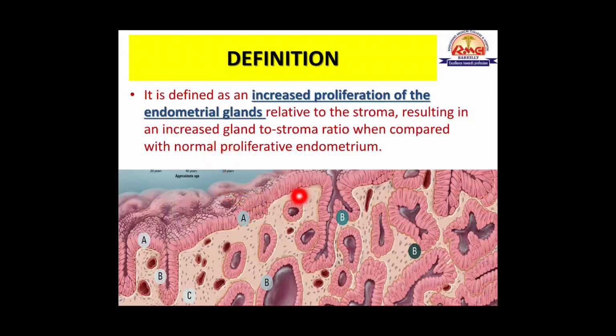So the endometrial hyperplasia is different from the proliferative phase endometrium in two ways. First, there is increased number of glands as compared to the proliferative phase endometrium, and secondly, these glands are variable in size and shape as compared to the proliferative phase endometrium.